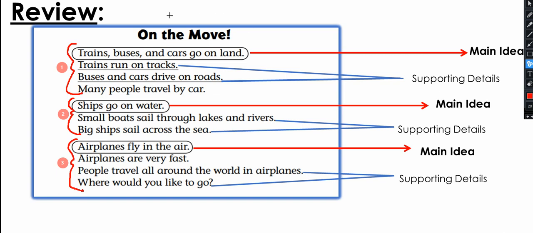So, On the Move is the title, and 3 paragraphs are there. Each paragraph has a main idea, but they are all talking about the same topic, which is how do we move? How do we transport ourselves? Either on land, on water, or on air.